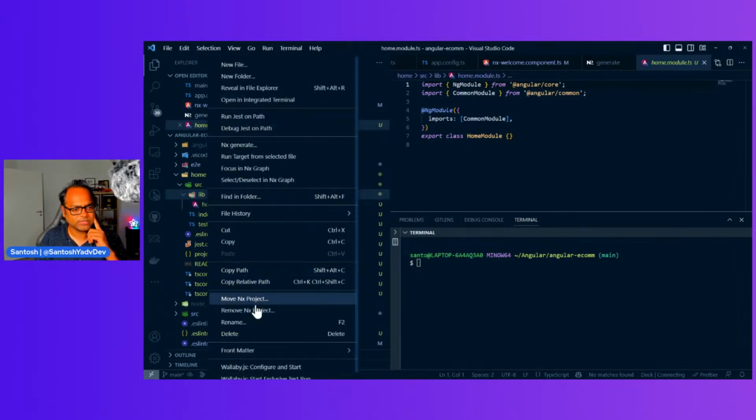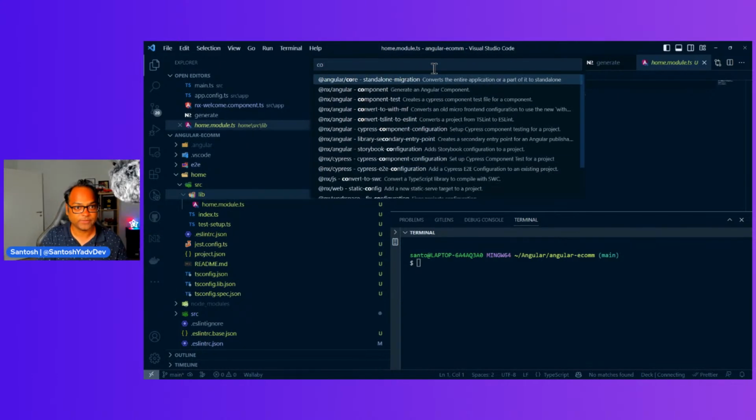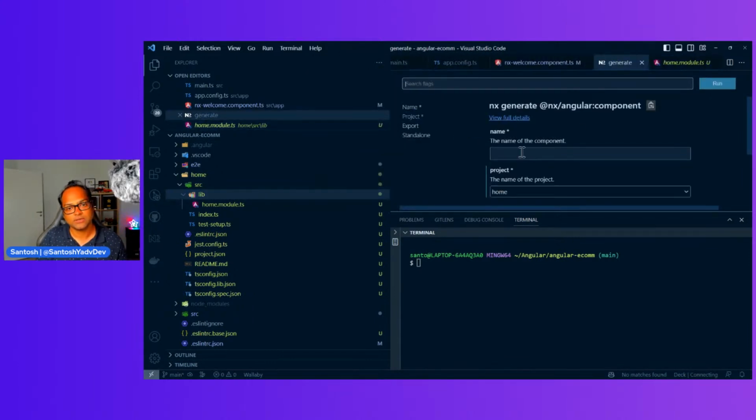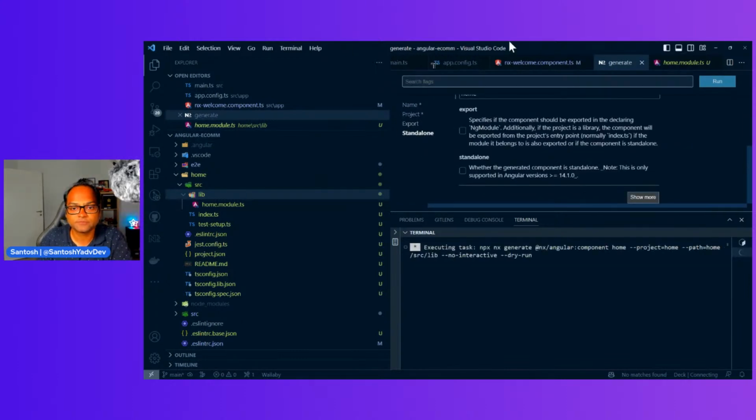Let's create a component. I can again use nx generate, and let's create a component. The name is my home component. I want this to be standalone, so let's choose that. This component should be standalone.